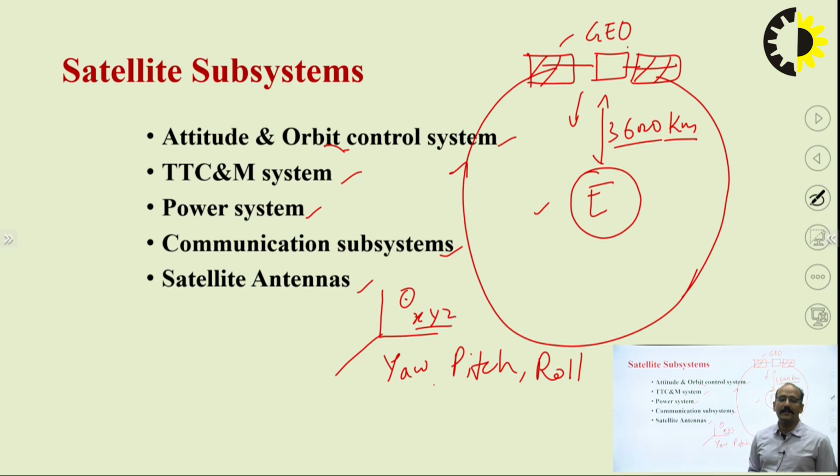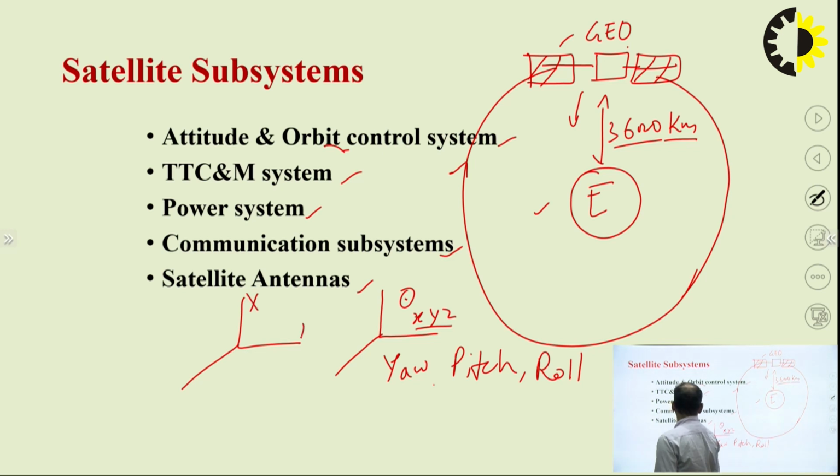In these three directions, this is the yaw, pitch and roll. They are actually using three sets of flywheel motors or thrusters, each in the opposite direction. Means in the yaw direction, one thruster is in this direction and another one is in this direction.